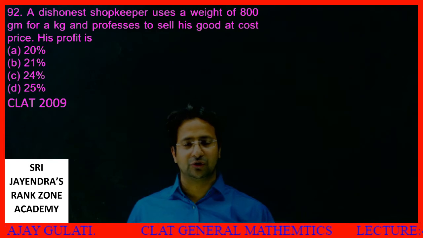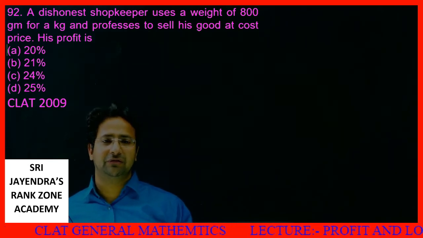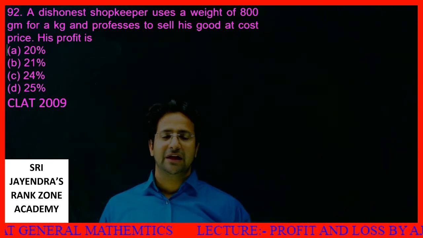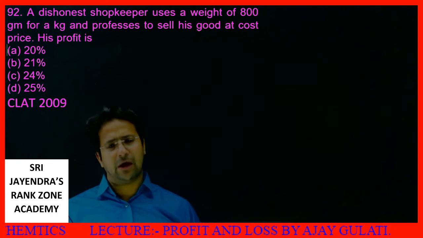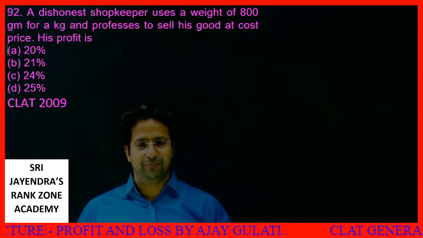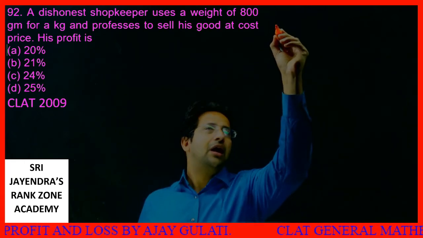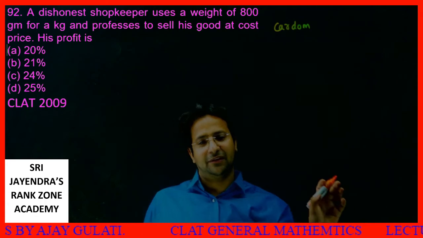Next question, also a very favorite of examiners. A dishonest shopkeeper uses a weight of 800 gram for a kg and professes to sell his goods at cost price. His profit is. Student, how to deal with such sort of question is, let's assume cardamom. Right now, the price of cardamom is 5,000 rupees per kg.